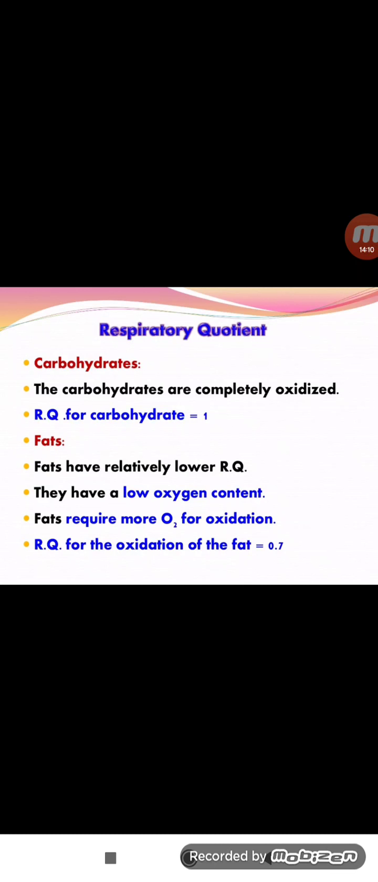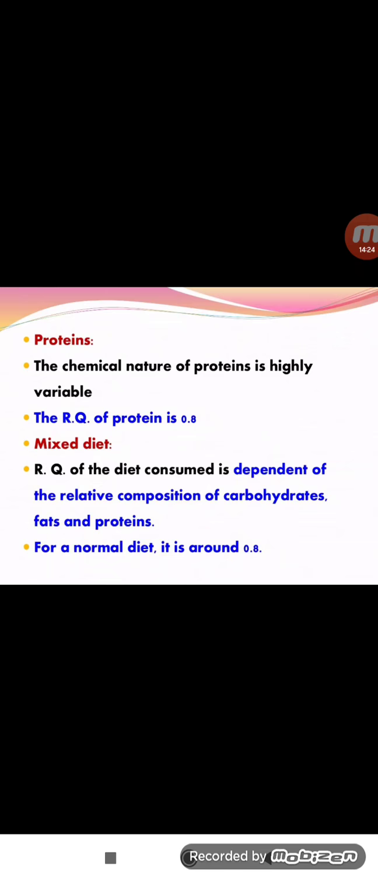Individually, protein is 0.8, fats 0.7 and carbohydrates 1, but we use a mixed diet in our daily food. We take proteins, carbohydrates, minerals, water and fat substances, and so on. This is the mixed diet, and the mixed diet RQ value is 0.8.